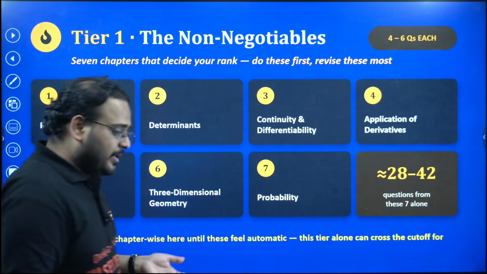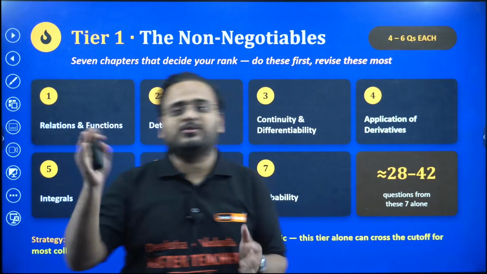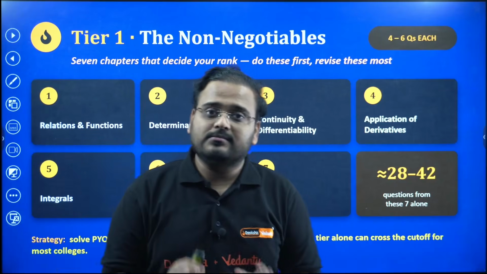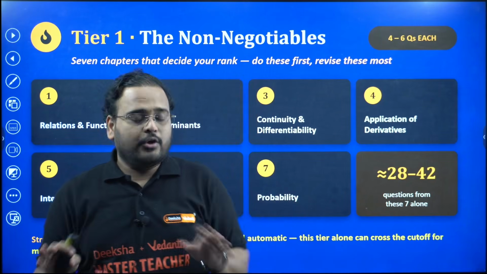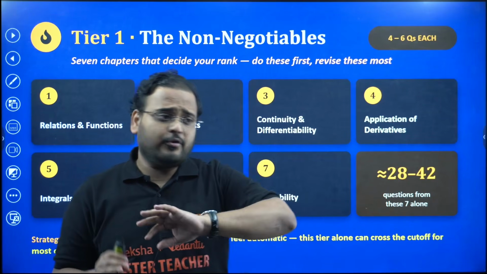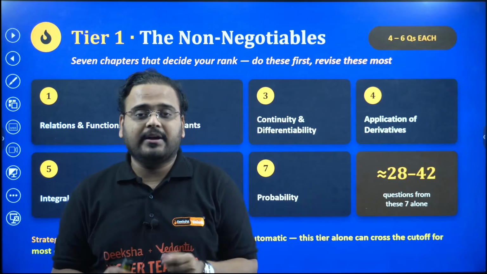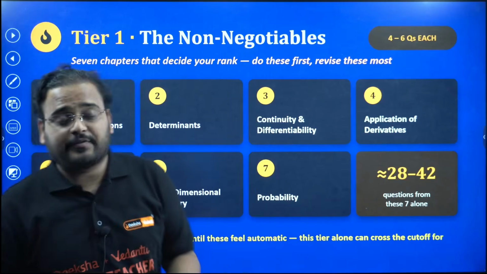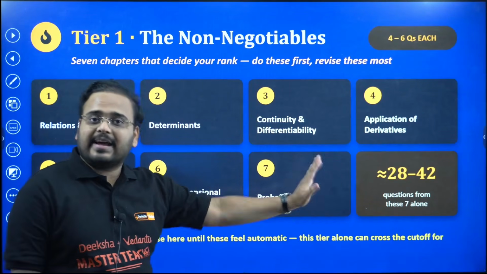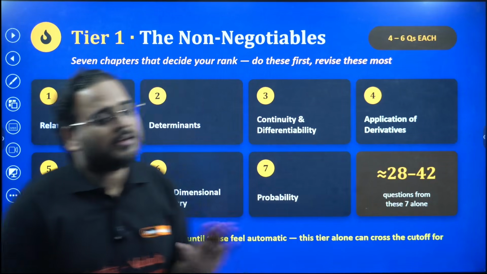And you all know that anything close to 45 plus to 50 is a very good score in CET Maths. If you're getting 50, you are done, you have done your part. If you have a similar score in physics and chemistry, you are set for your top 5 colleges of Karnataka. So this is what gets you there. The first 7 chapters only get you halfway through. Let's look at tier 2 now.